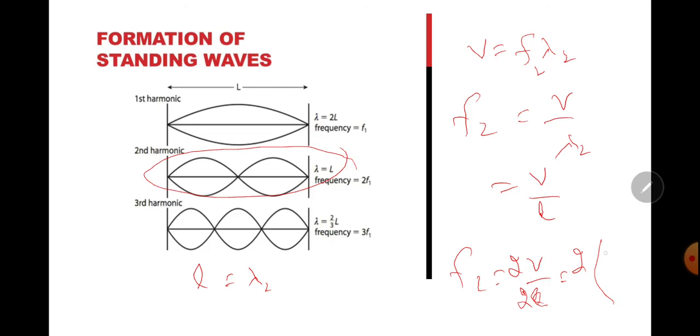Put the value of V: F2 is equal to 2 times F1.